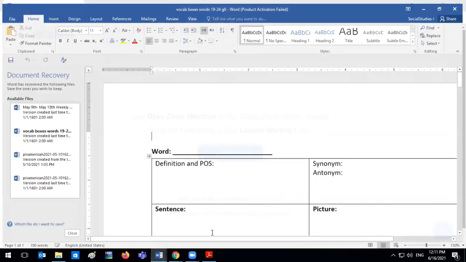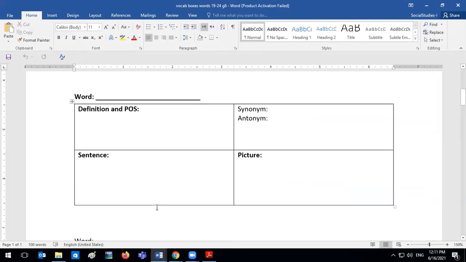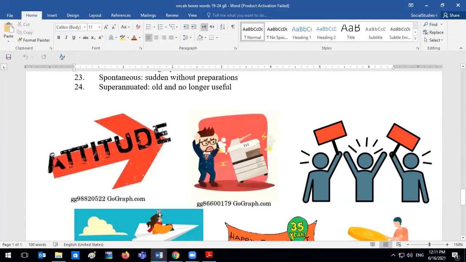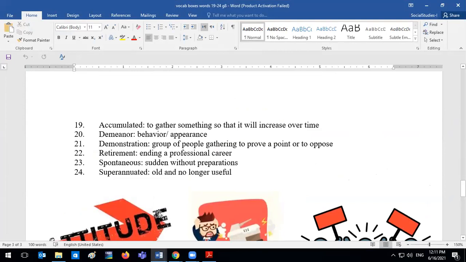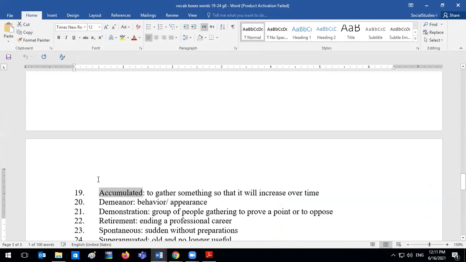You should be able to read these words for today. It starts with the word accumulate, demeanor, demonstration, retirement, spontaneous, and superannuated. These are the 6 words for today. We had previously taken the definitions from the PDF file that I showed you.